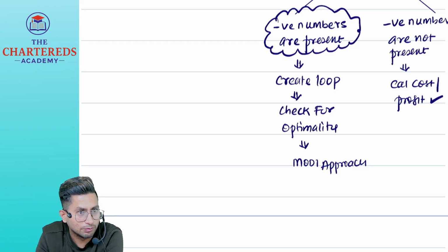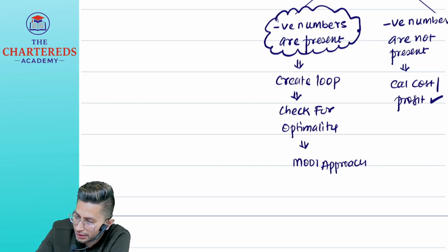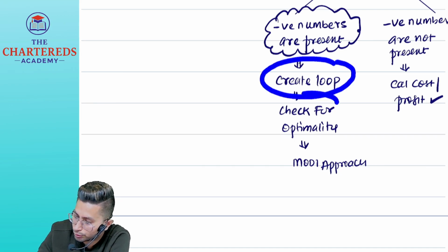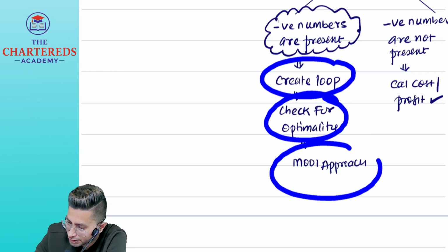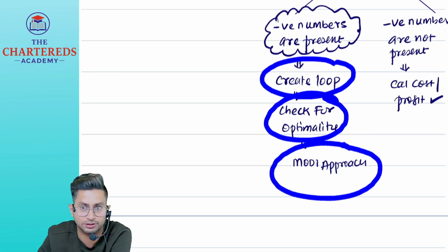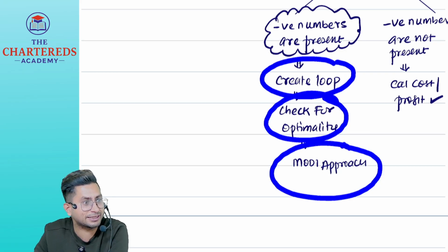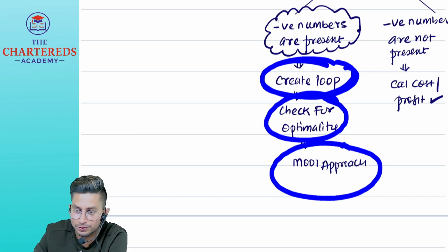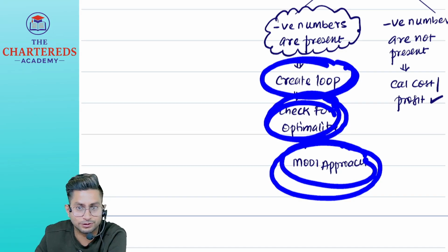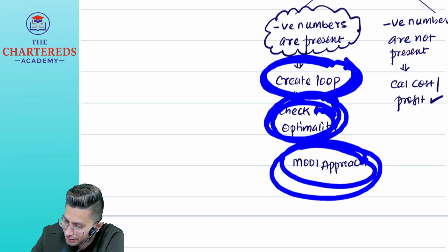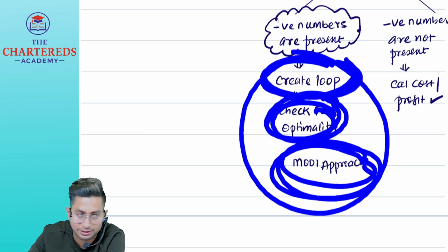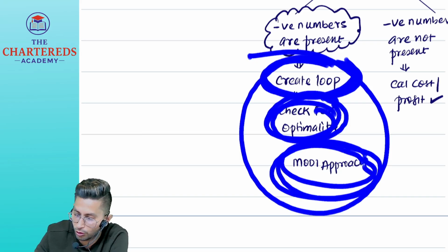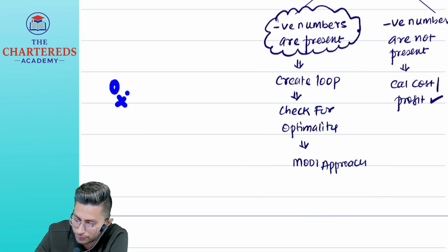Modi method. In the Modi method, in the second step I got a negative answer. Then again I will create a loop. After creating the loop, I will check for optimality. Again, after checking optimality, I will follow both the steps of the Modi approach. Imagine that the second time also, in the second step of the Modi approach, you got a negative. Again, create a loop, check for optimality, apply the Modi approach. Third time also you got a negative. Again, create a loop, check for optimality, Modi approach. You have to keep repeating the entire process till all values are 0 or positive.